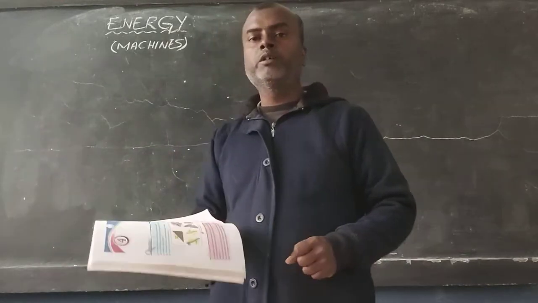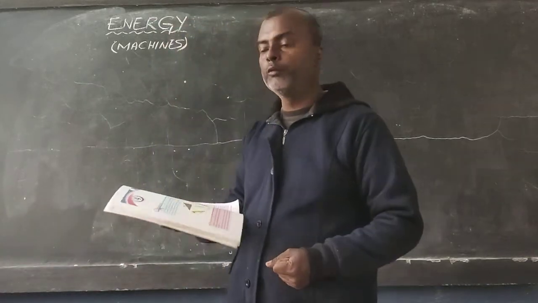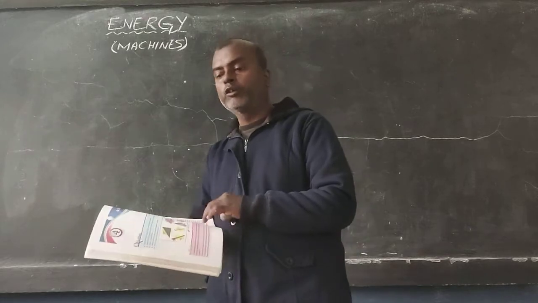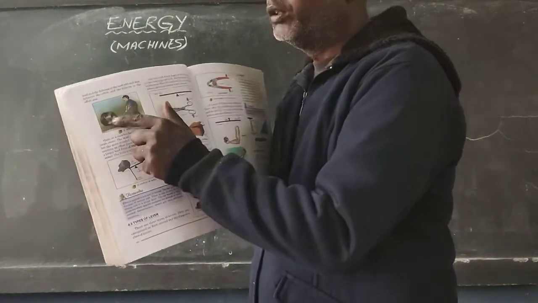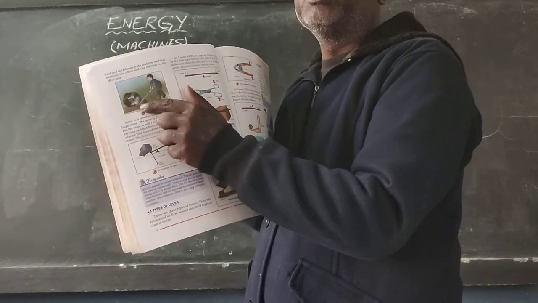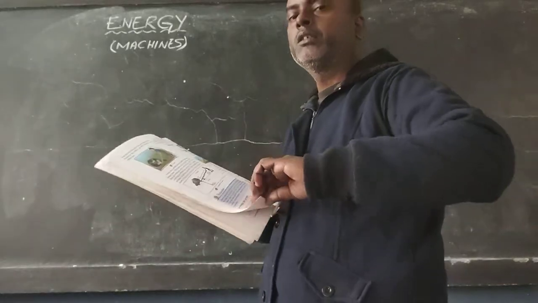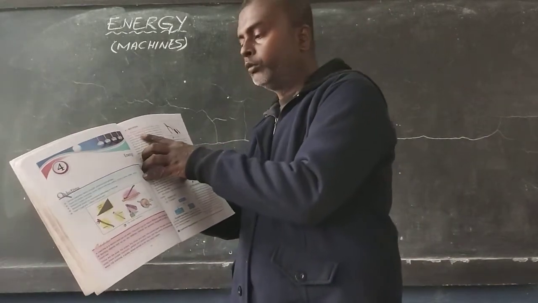Now what is the meaning of overcome? To be able to complete some work is the meaning of overcome. So in order to complete this particular work of, say, lifting this particular stone, this stone is the load. The work that we are doing on any object, that object becomes the load. So to move this particular stone, the object,